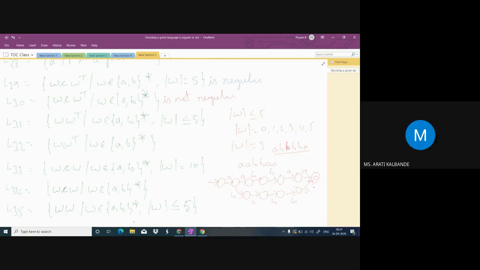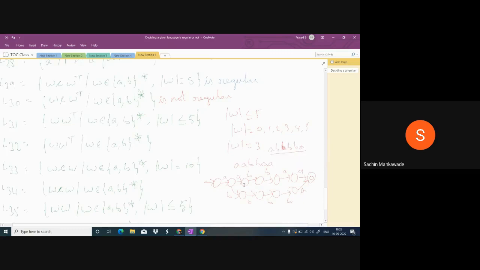Sir, finite. So already we have considered this for these two strings. For the remaining also we will construct like this, because we will have some finite number of strings. For a finite number of strings we can construct like this. Then it will be regular, na? Of course, here there will be more strings. It may be a little bit complicated, it will take time, but not impossible, na? It is possible, na?